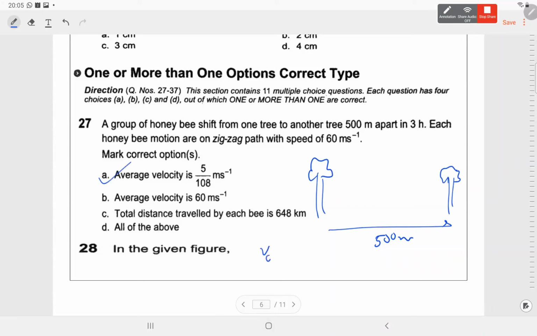Average velocity is total displacement divided by total time. So that is 500 meter, and time is 3 into 60 into 60 because it is an hour. So we have to convert into seconds, which is correct. 36 into 3 is 108.